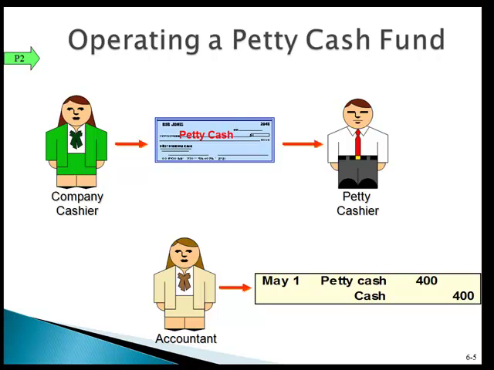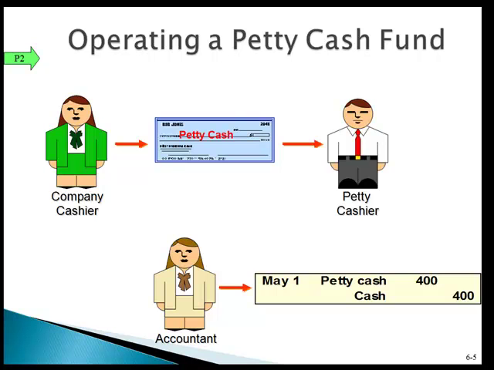Petty cash is used for a lot of small items. For example, one item that it might pay for is, let's say our ink cartridge in our printer ran out, and we don't have time to wait for the shipment that comes at 1 o'clock in the afternoon. We would run over to office supplies and use a little bit of petty cash for that. Another thing might be to grab a newspaper if we need some documentation out of the paper. It might be to grab donuts for the employees if it was an appreciation day. These are little tiny purchases where it's not really reasonable to get a check for it.